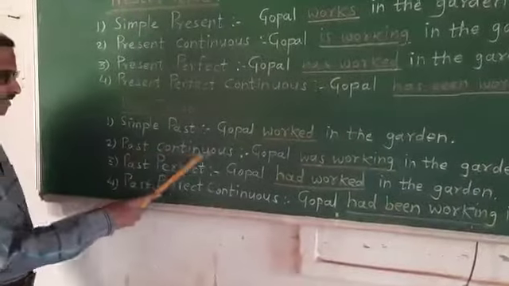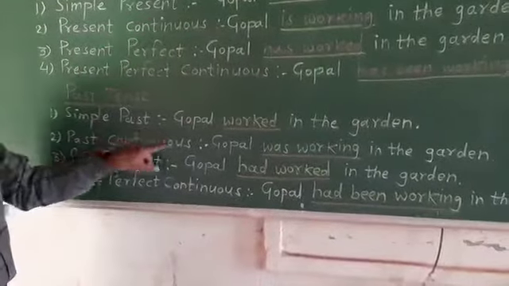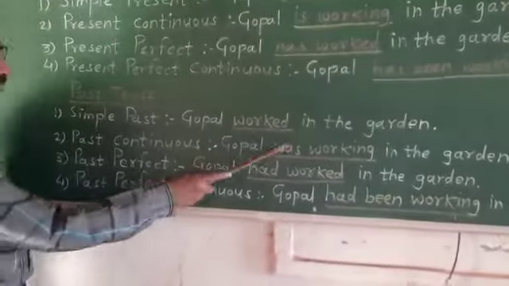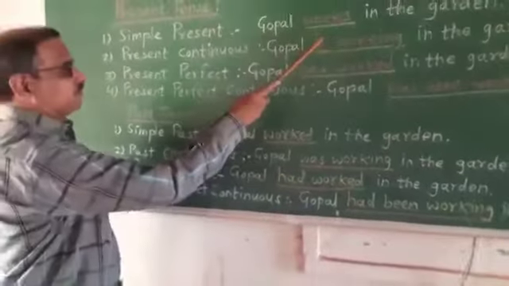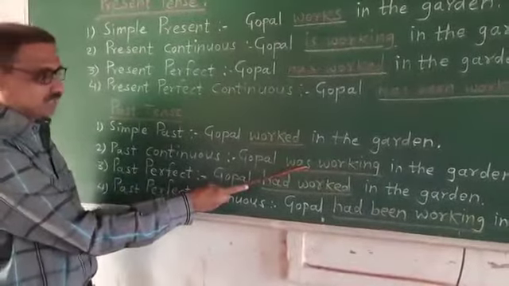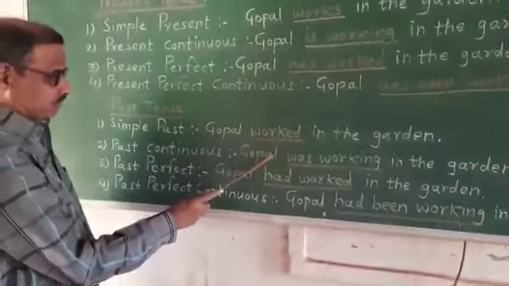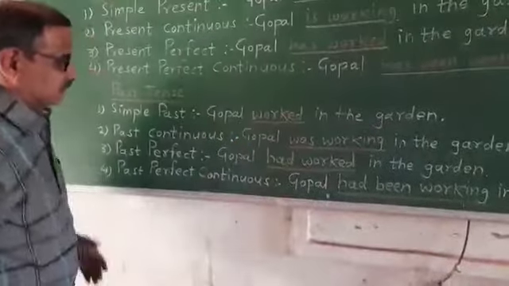Then past continuous tense. Present continuous tense, past continuous tense. Gopal was working in the garden. If you see it carefully, instead of is we have used was, the past tense form of is. Gopal was working in the garden.